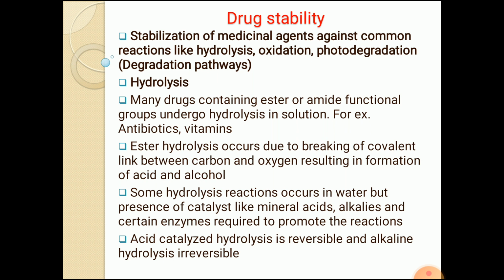Acid catalyzed hydrolysis and base catalyzed hydrolysis, these are the two types of ester hydrolysis. Acid catalyzed is catalyzed by the H plus ion, and is reversible, whereas alkaline hydrolysis is an irreversible process which is catalyzed by OH minus ions.